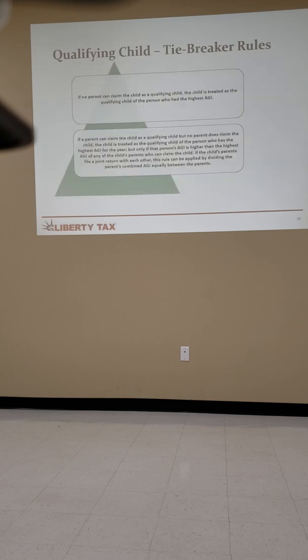Amber, yes. The question I have is, do you know why they automatically apply to the person with the higher ADI? Well, honestly, technically, they're not going to have to give away as much money, because the lower your income, the more extra credits you get if you're claiming a child normally. And so that's part of it, I believe personally. I don't know if there's another reason for it, but I just think that's part of it. If you have a divorced couple and the mom made $22,000 and the dad made $40,000, well, if the person that made $40,000 claims the child, the IRS isn't going to have to shell out $7,000 in child credits. It's an easy way to say it. And just technically, you would think if someone makes $40,000, they're the one that's paying more for that kiddo.